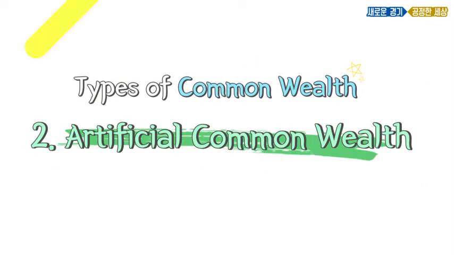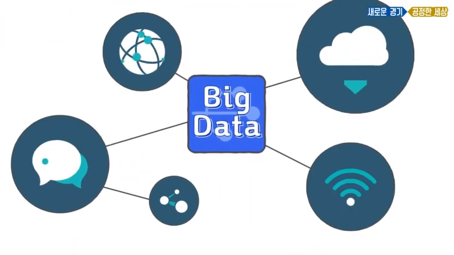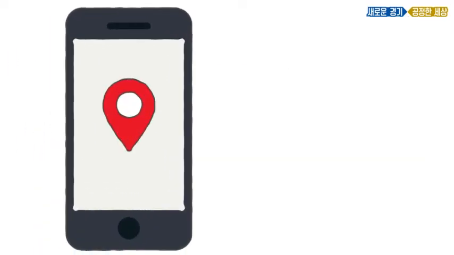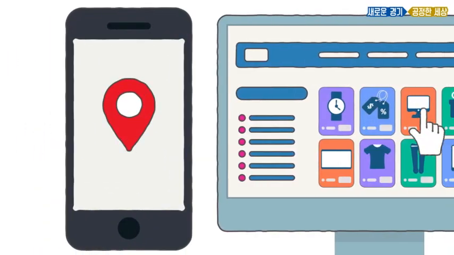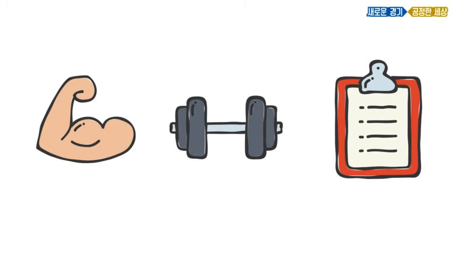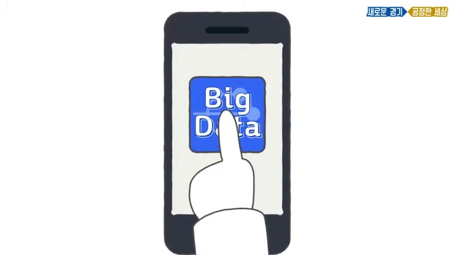Types of Commonwealth. 2. Artificial Commonwealth. Recently, the importance of artificial Commonwealth, such as big data, is increasing. Location information transmitted by smartphones, internet search history and purchase history, offline activities related to health, exercise, and even education are accumulated as big data through apps and become a huge source of profit.